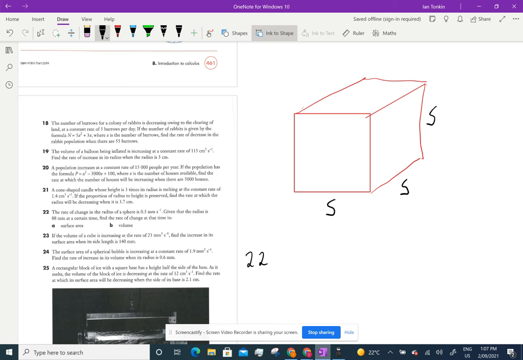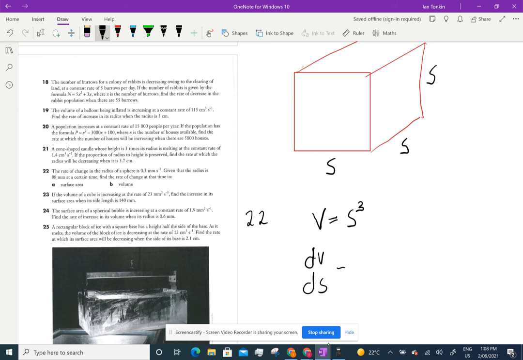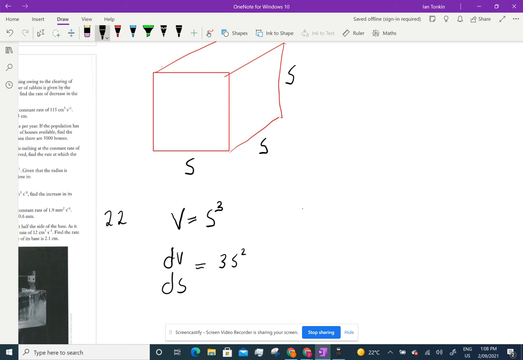So let's write down a few things straight away. The volume of this cube is s times s times s, s cubed. Let's get dV/ds, which equals 3s squared. Now, I know that dV/dt equals 23 millimeters cubed per second.